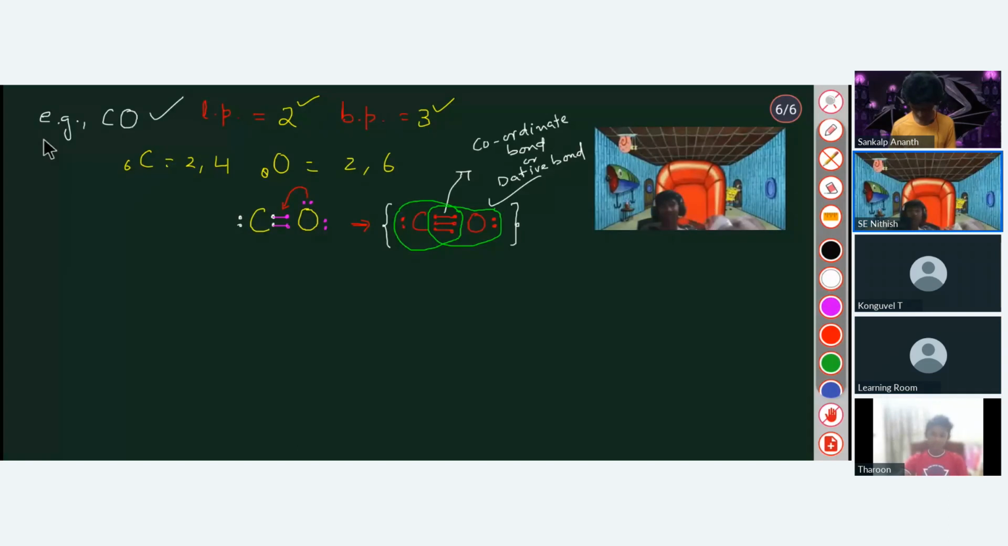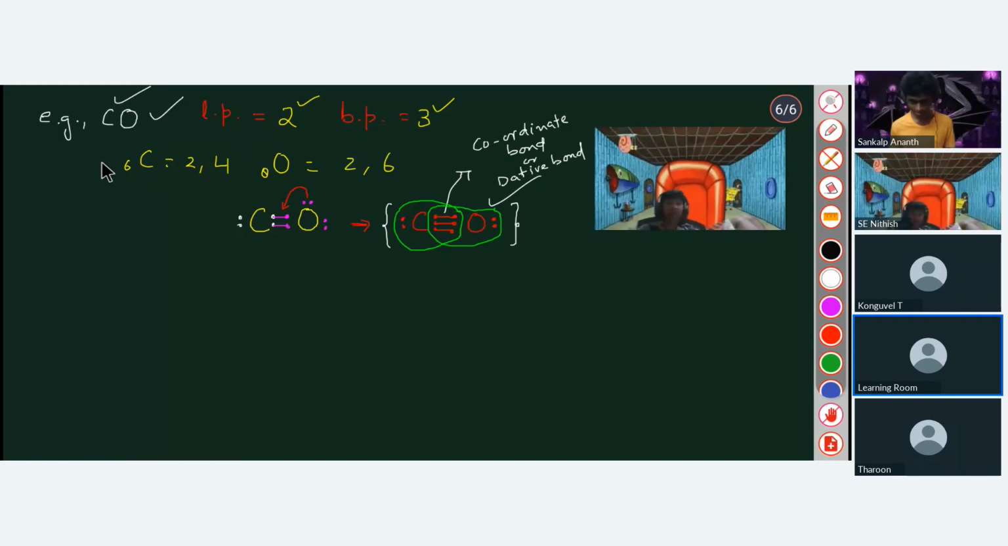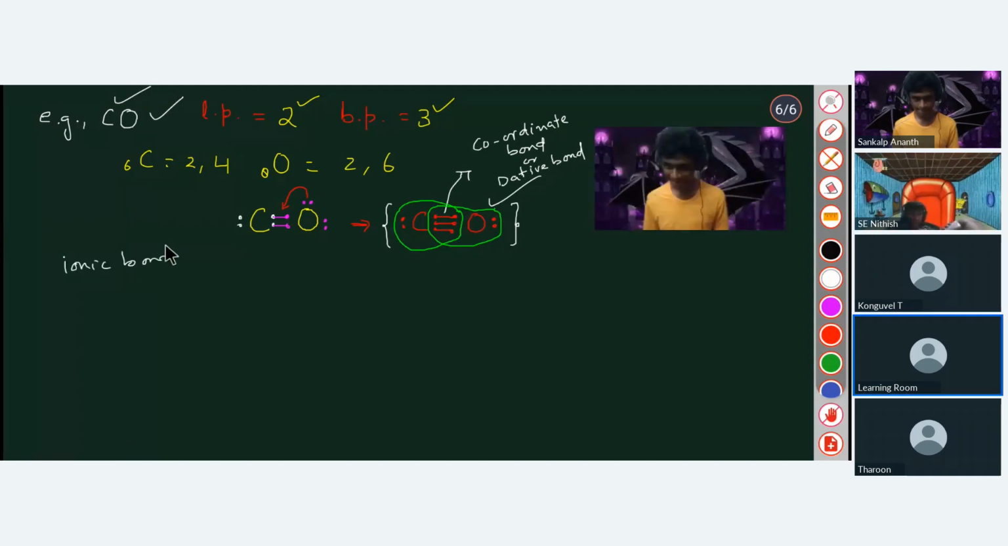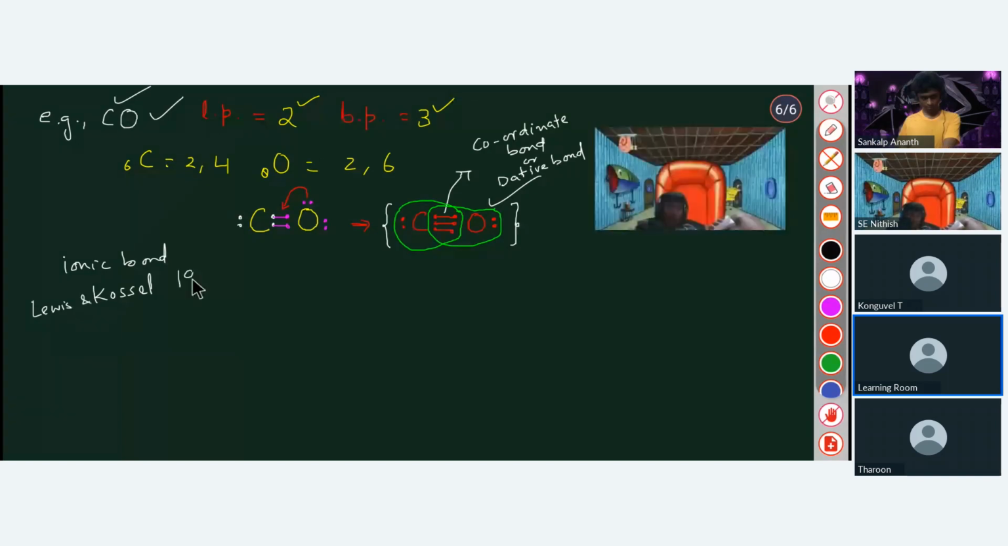Who discovered the bonds of electrons? Okay, I will tell you. For example, the ionic bond was discovered by Lewis and Kossel. There were actually two, but the credit goes to Kossel, Lewis and Kossel. That was around 1916. And the covalent bond was discovered by Langmuir.